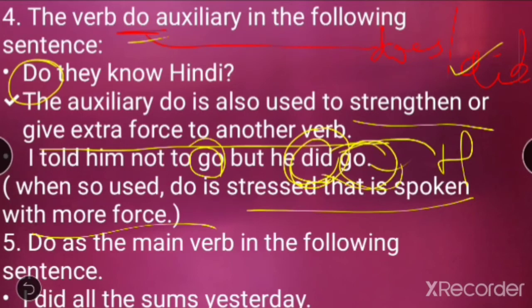Now let us see do as a main verb. Do as main verb: I did all the sums yesterday. So, did all the sums. Now is there any other action over here?